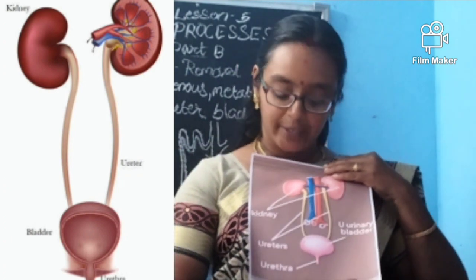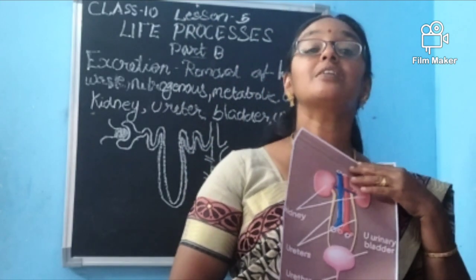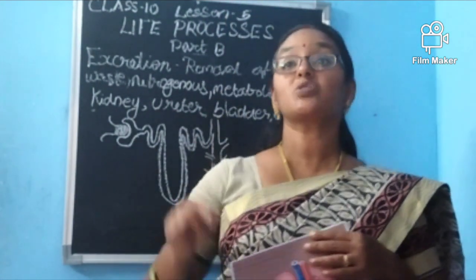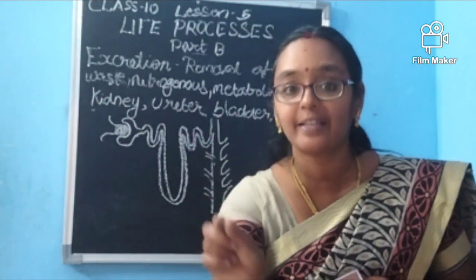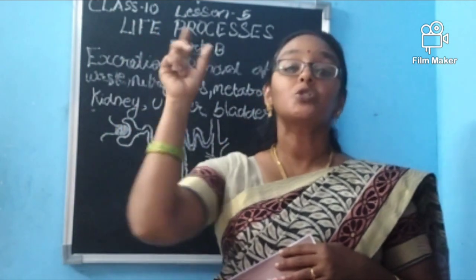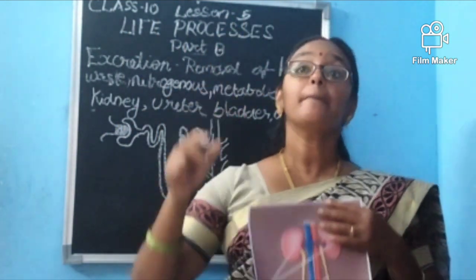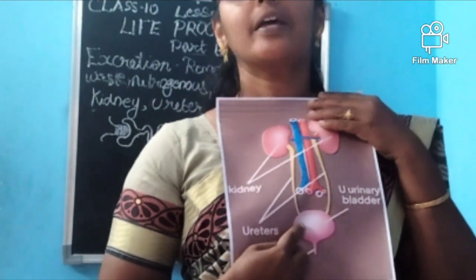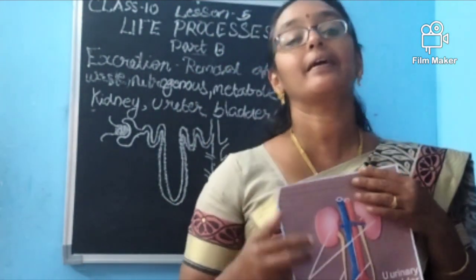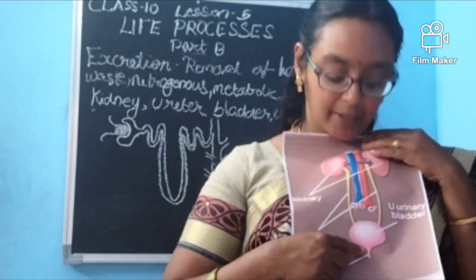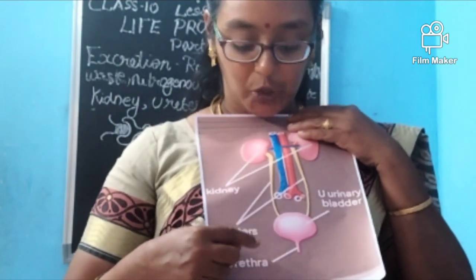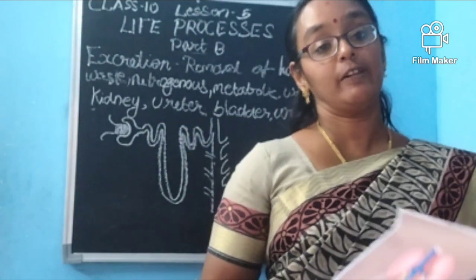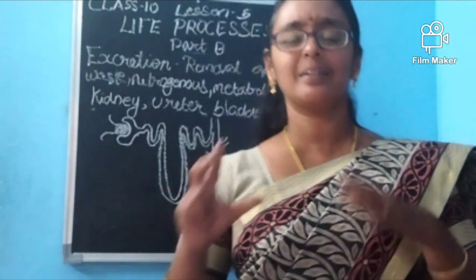Then ureter. How many ureters are there, ma? There are two ureters. From each kidney, some tube-like structures will be moving to where it will join to a place called the urinary bladder. The urine will be collected there, and there is an opening canal in the down part that is called the urethra. Through that we will pass the urine. Okay, these are the important points.